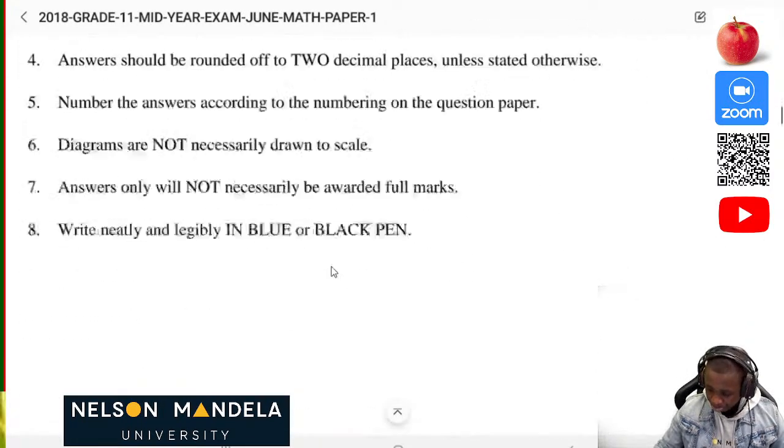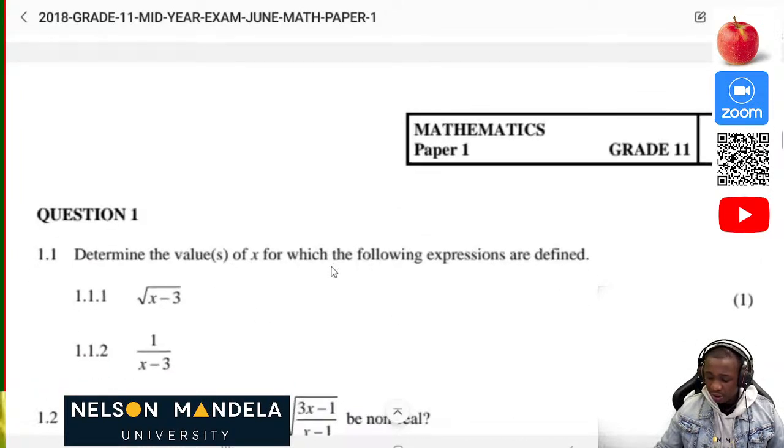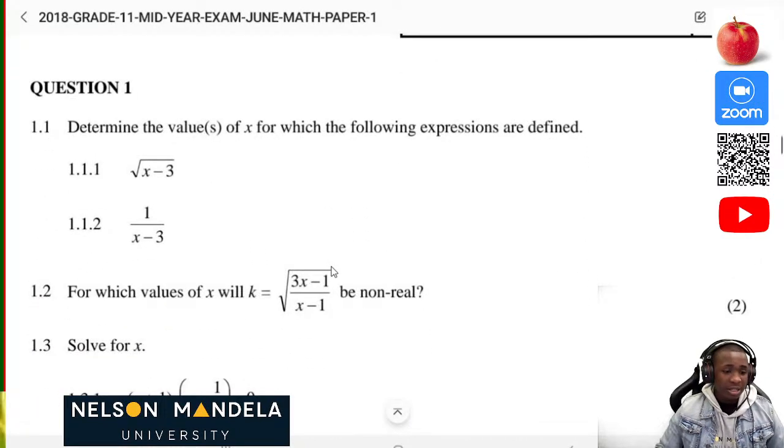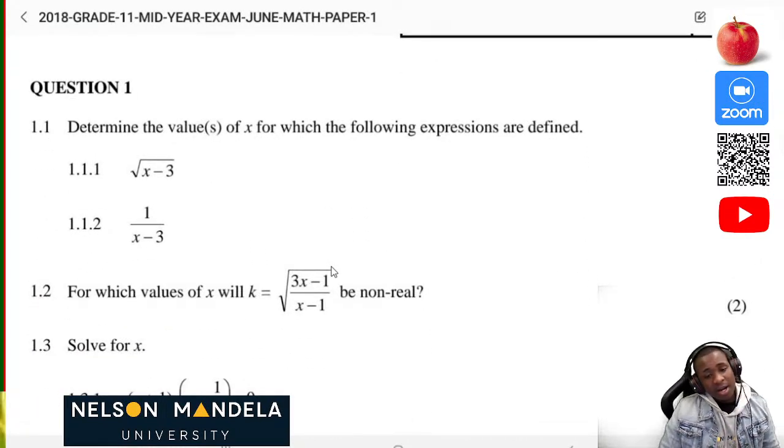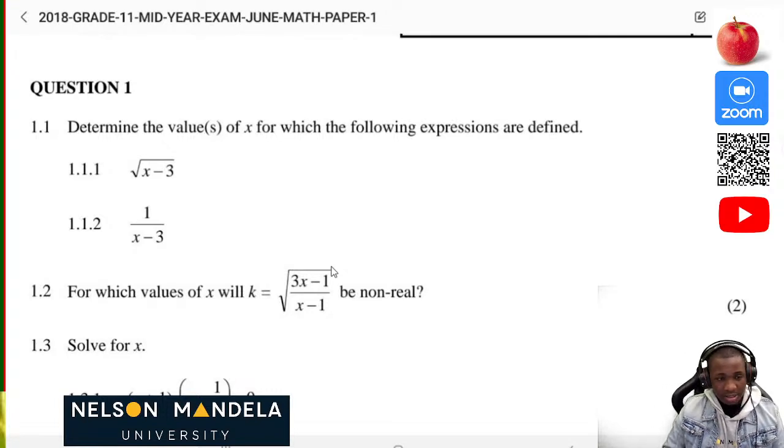Looking at the first question, which is question number 1, let me just give you 2 minutes so that you can prepare, and just share the link as well so that other people can join.